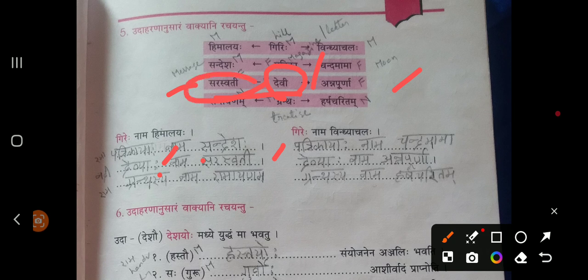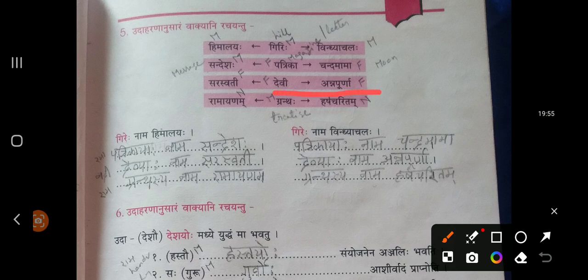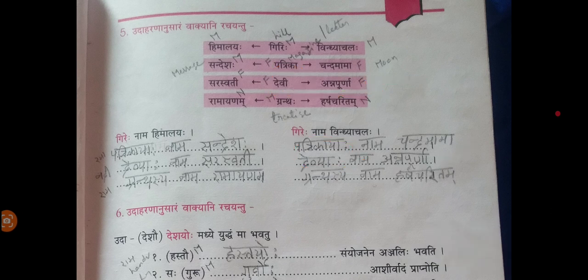Devyaha is the Shashti Vibhakti singular form. So, left hand side is done. Saraswati will remain same as it is. Only Devyaha will change. Now, what is the right hand side part? Annapurna. Devi name is also Annapurna. That means one deity name is also called Annapurna. Here also Devyaha used. This is the Shashti Vibhakti singular form of Devi Shabda. Annapurna remains as it is, which is a Pradhama Vibhakti. So this example is also done. Moving to the last example.